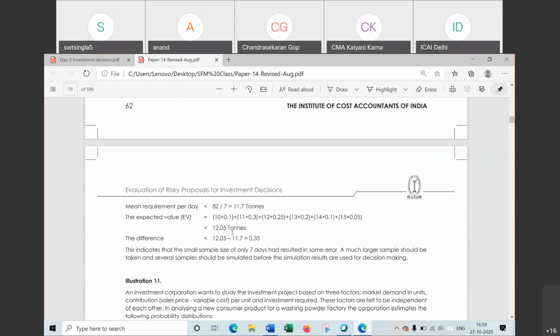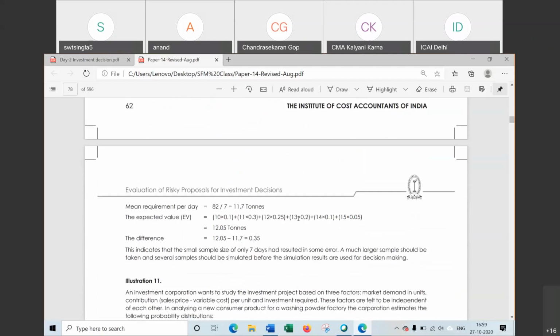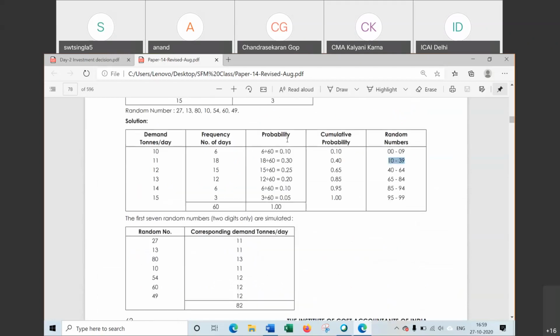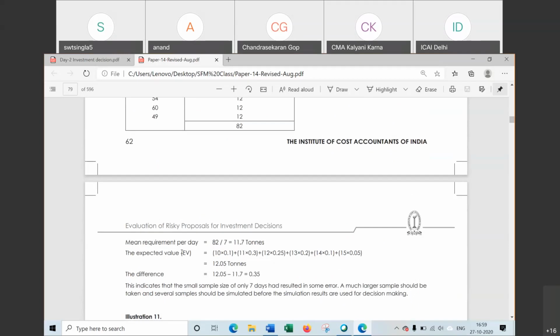That is 10, 11, 12, 13, 14 and 15. This 10, this one multiplied with probability. This multiplied with probability. Simple, this demand multiplied with probability. How to find expected demand? That is expected value for the demand.